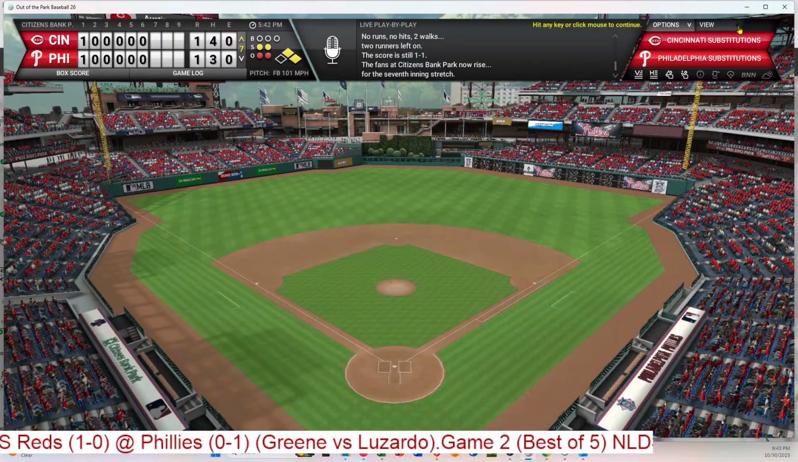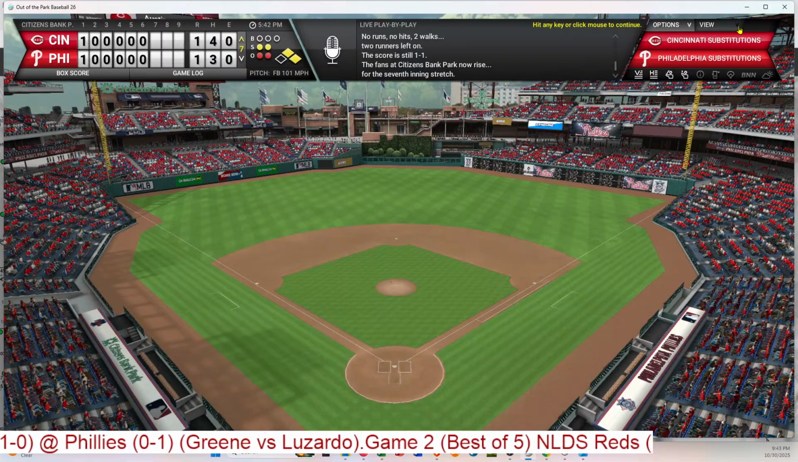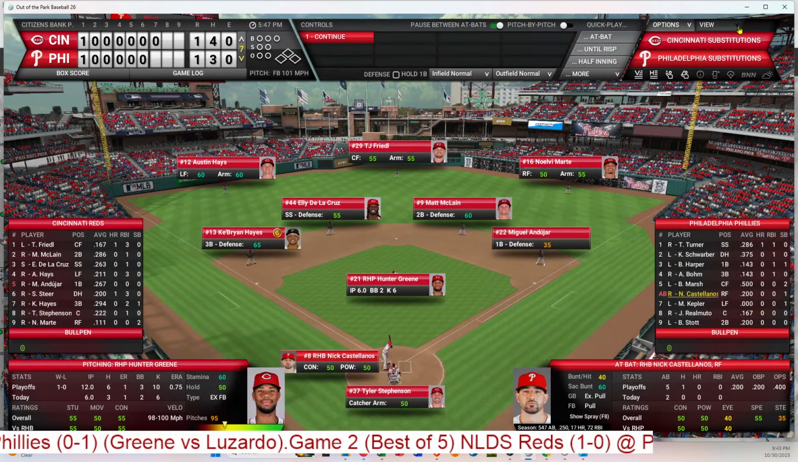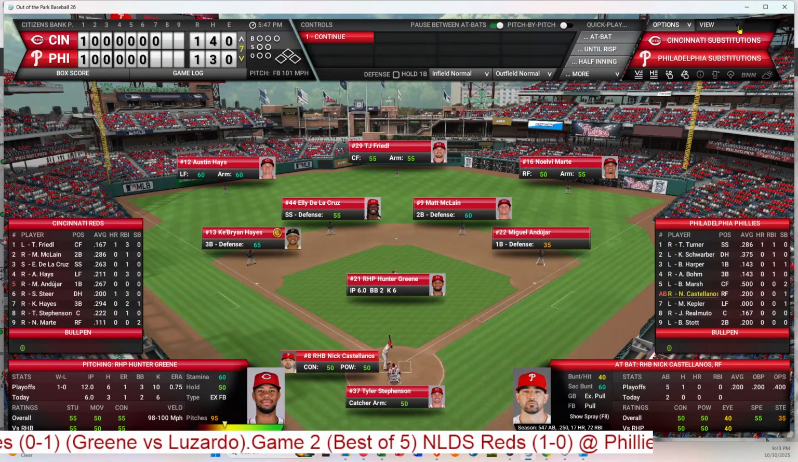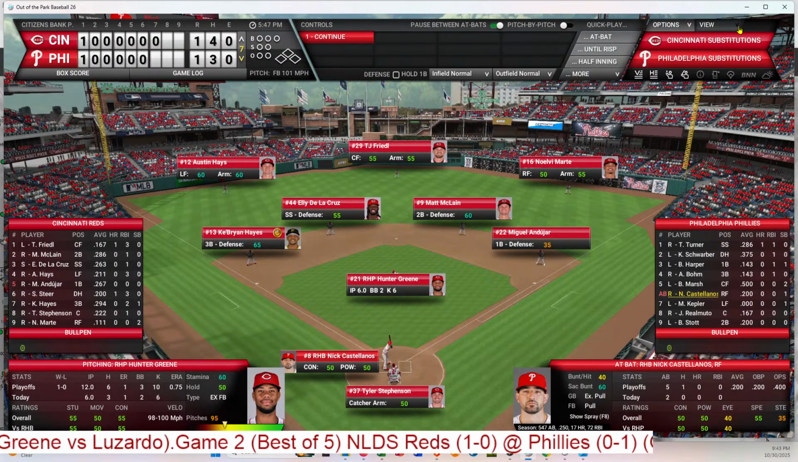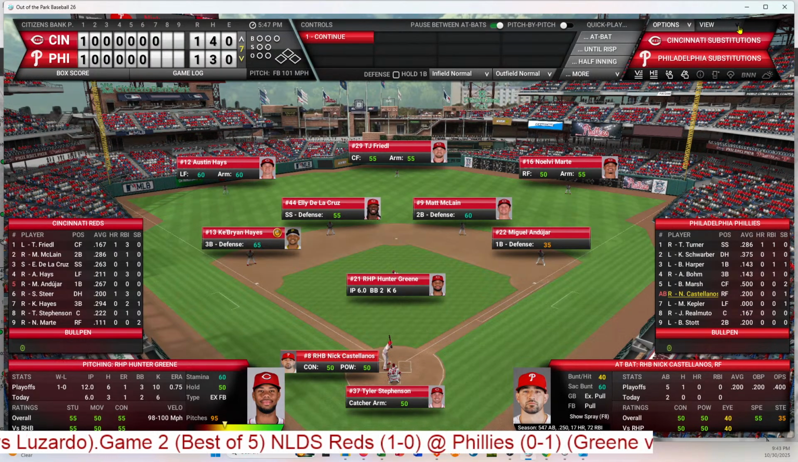Cincinnati has to decide if Greene is going to continue. As Castellanos, Kepler, and Real Muto will bat. Greene is at 95 pitches. They're going to keep him in the game. He's a starter and he's an ace, sort of. So we'll try this with him, as we did with Luzardo.